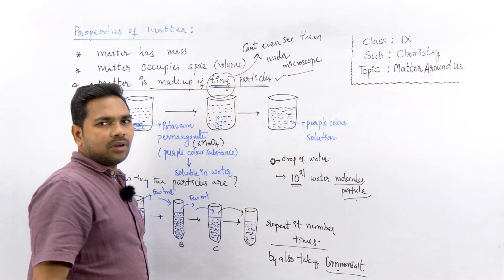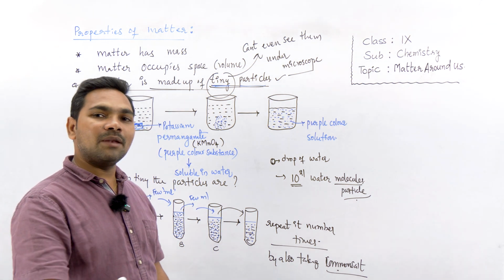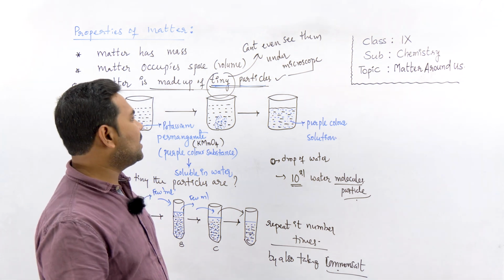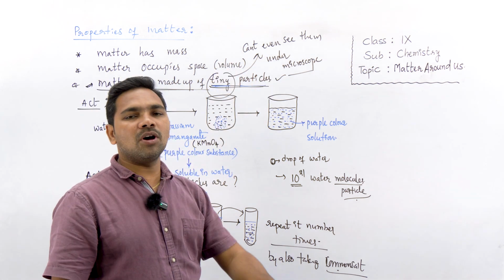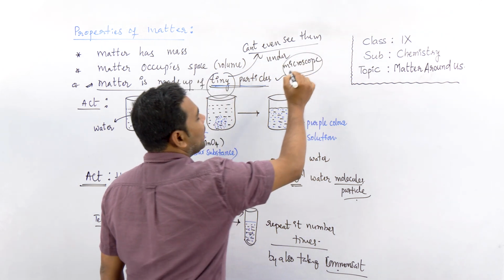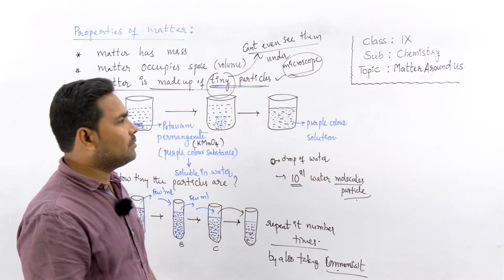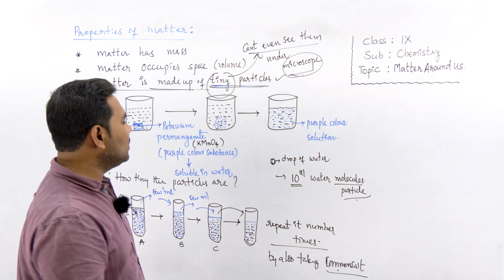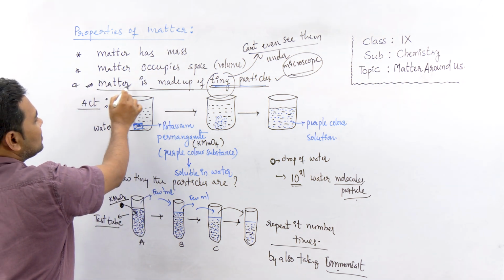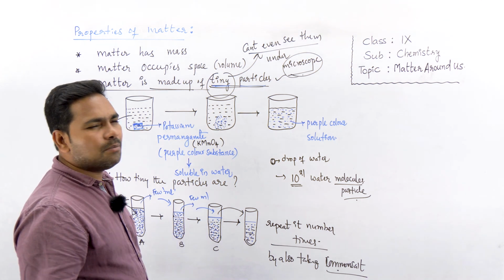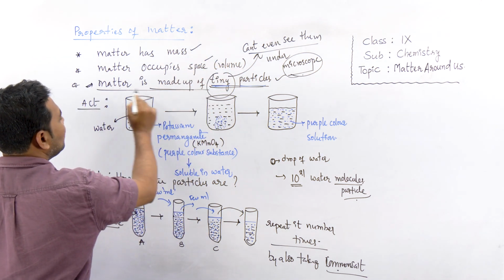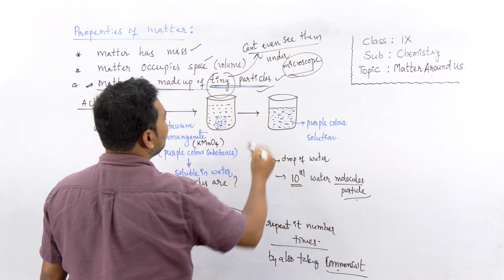Generally we say microorganisms, which are very small but can be seen under a microscope, but the particles with which matter is made up of are still smaller, and it is not possible to see them even under a microscope. Even with a powerful microscope it is not possible, right? We can't see the particles. So from this we conclude another property of matter, that matter is made up of tiny particles. Matter has mass, matter occupies space, matter is made up of tiny particles.